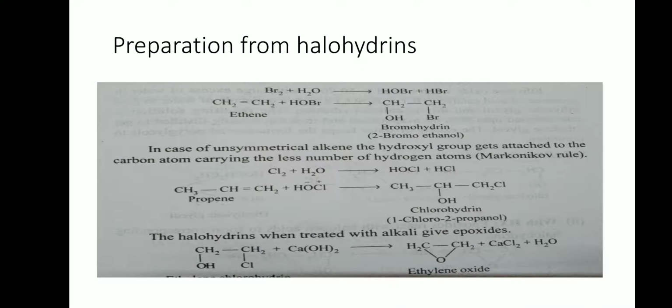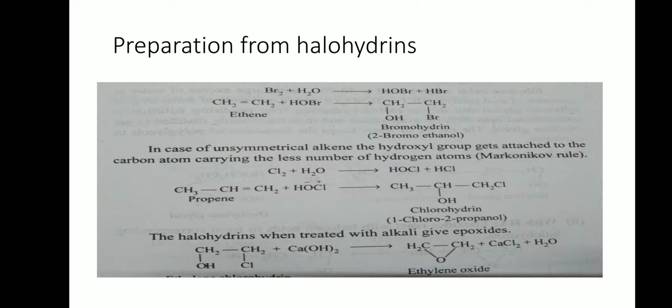Let us see preparation of epoxides from halohydrins. When alkenes are treated with hypohalous acids like HOCl and HOBr, corresponding halohydrins are formed. Hypochlorous acid is obtained from chlorine water.